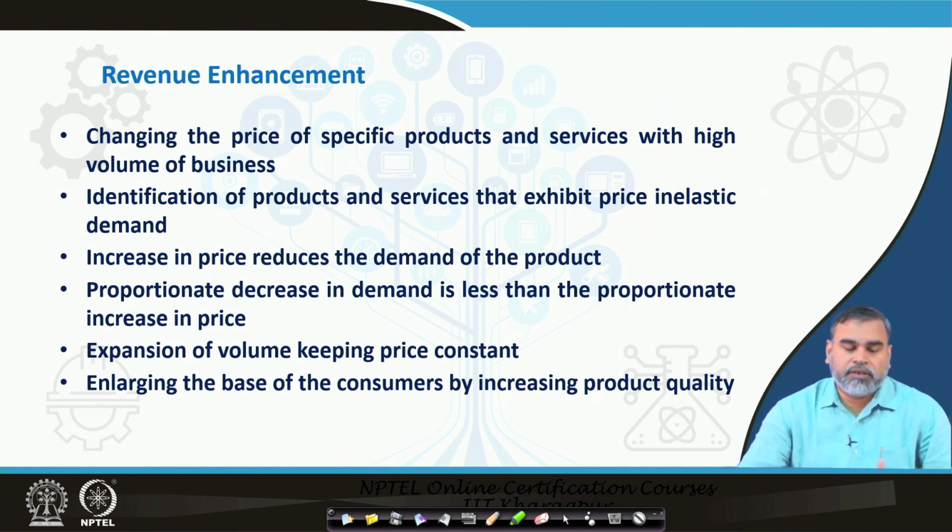Then you can enlarge the base of consumers by increasing the product quality. In the competitive world, there is one way you can attract more customers or clients: when the quality of the product is enhanced, consumers will be more inclined to use that product or demand that product.